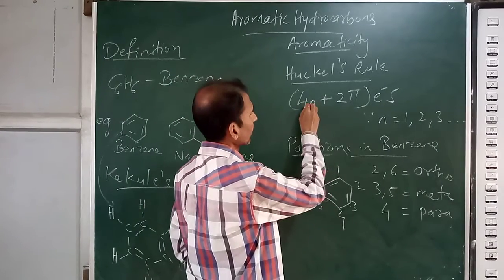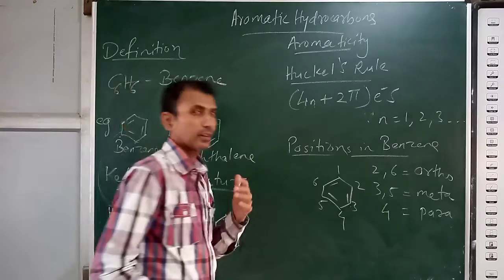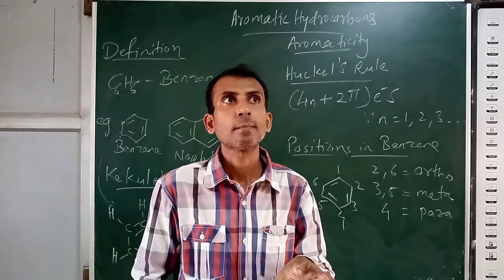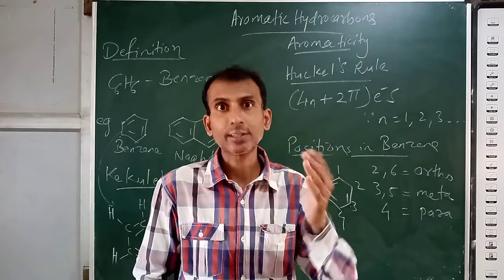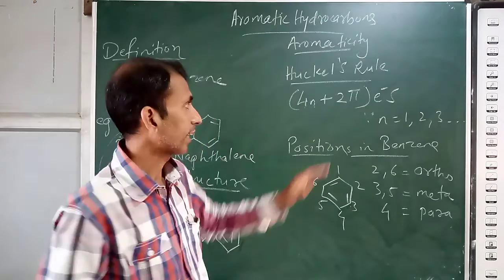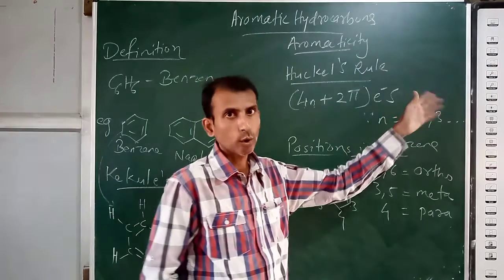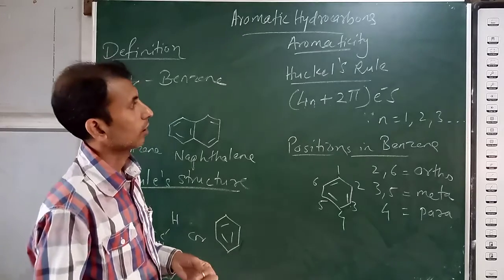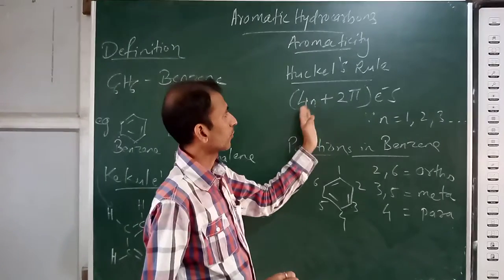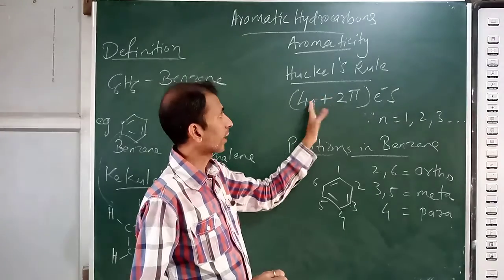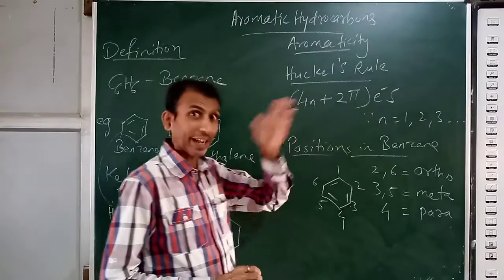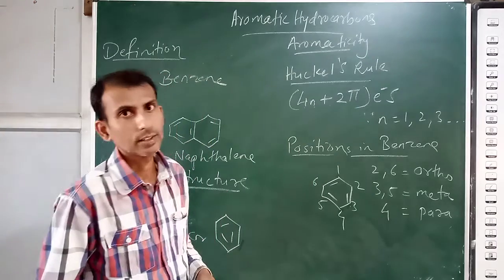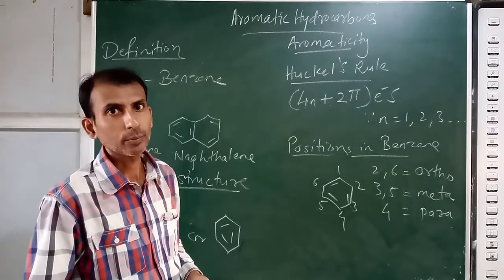So we have one formula here, 4n plus 2 pi. If the given compound contains 4n plus 2 pi electrons, where n stands for 1, 2, 3 and so on, whole numbers, then after substituting the values, whatever number of pi electrons you get, the given hydrocarbon will be aromatic.